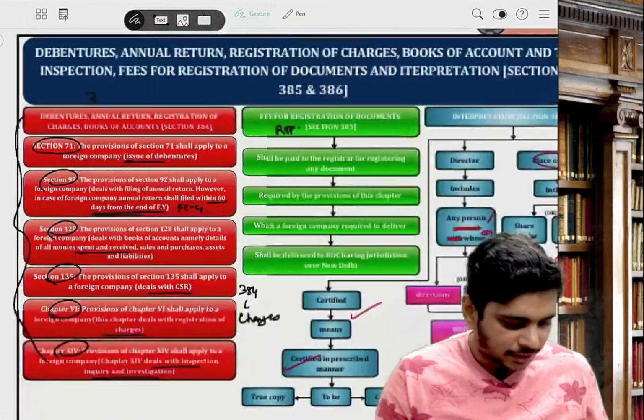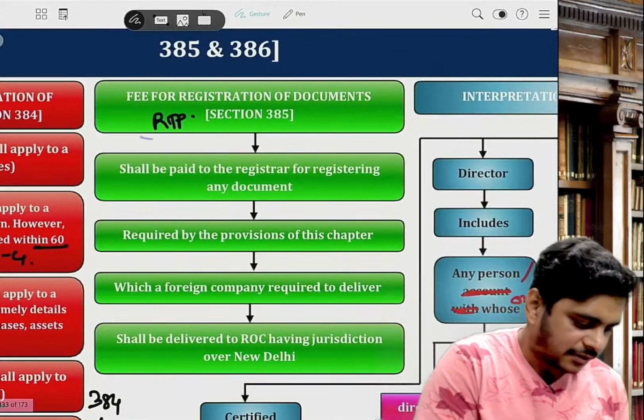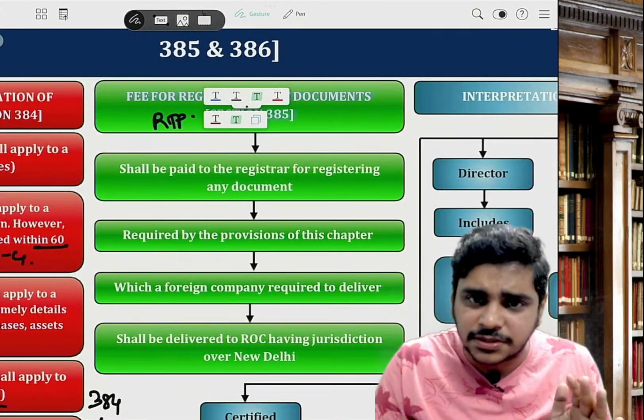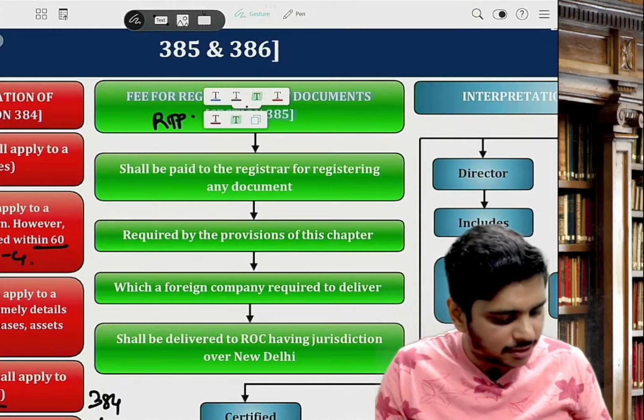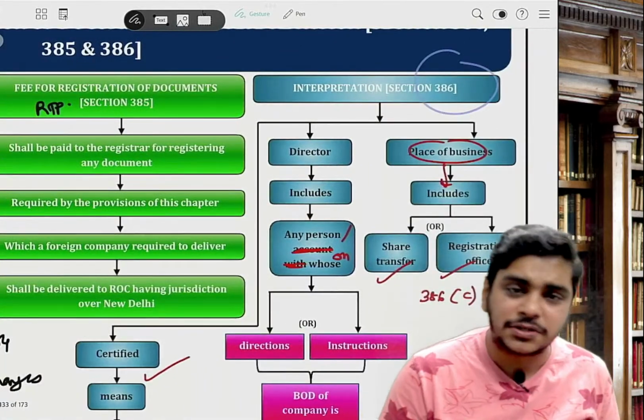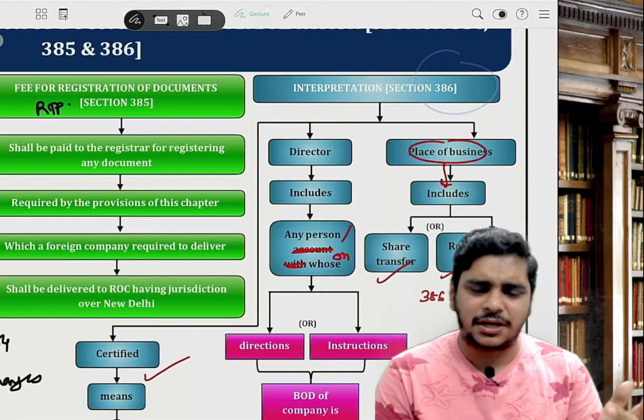Clear? 385 was fees. It is RTP, such fees as may be prescribed. Then 386 was interpretation. We have not written it in the notes because it was directly again an RTP section.